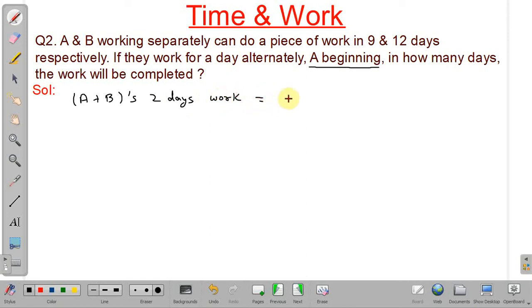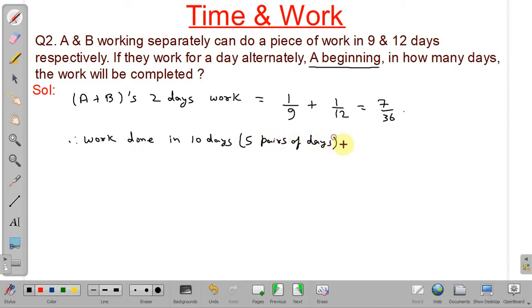A's 1 day work will be 1 by 9 and B's 1 day work will be 1 by 12. So it will be equal to 7 by 36 part of the work they can complete in 2 days. So like this they will go on. After 5 pairs of days, or after 10 days, the work done in 10 days or 5 pairs of days, we have to multiply by 5 into 7 by 36.